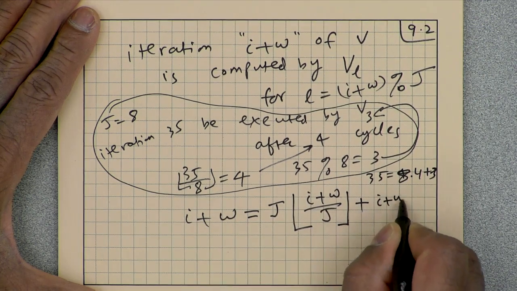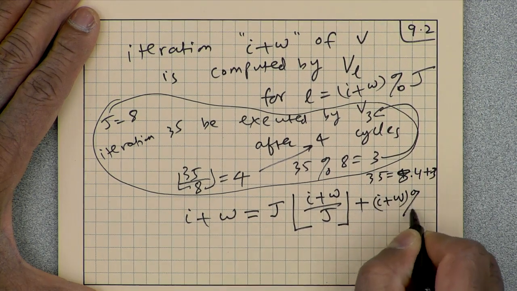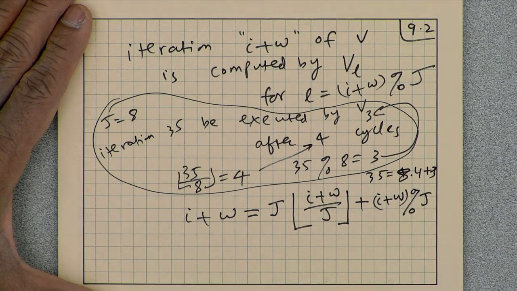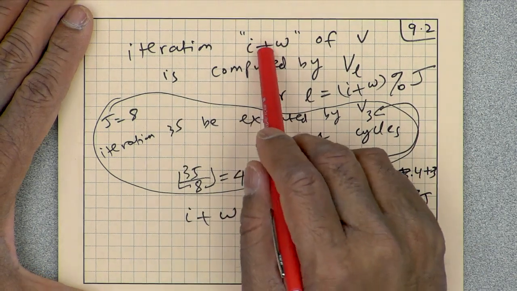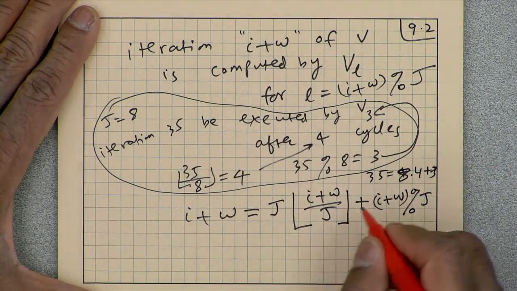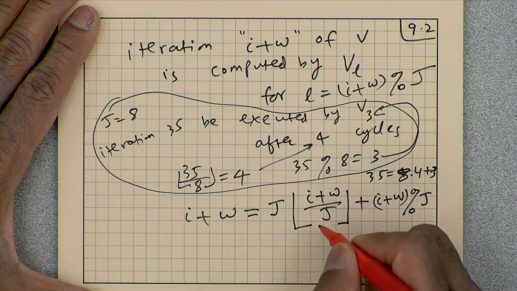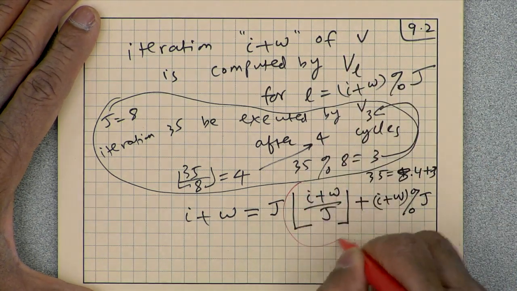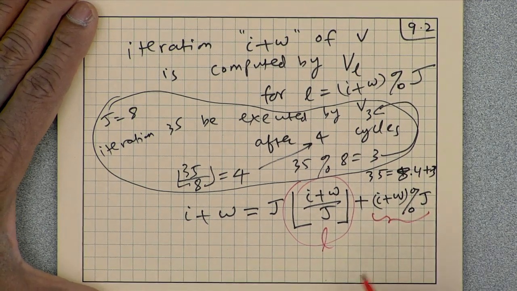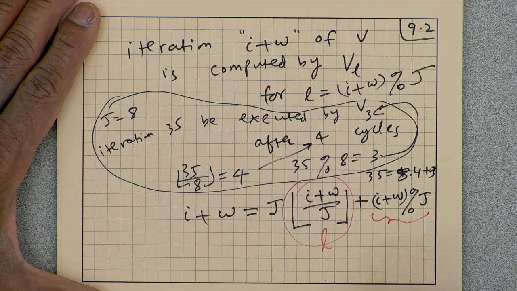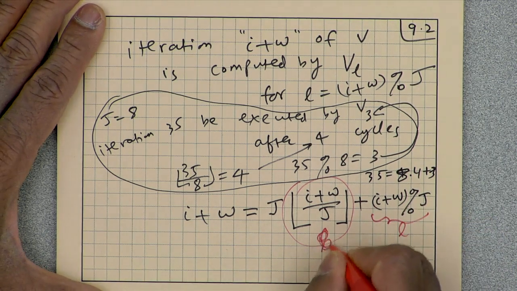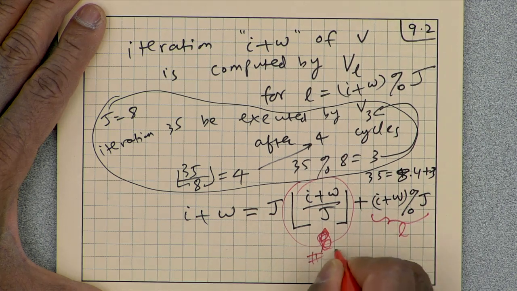So in general, iteration I plus w of v will be executed by vl, where l is the remainder, after that many clock cycles, where the number of clock cycles is the floor.